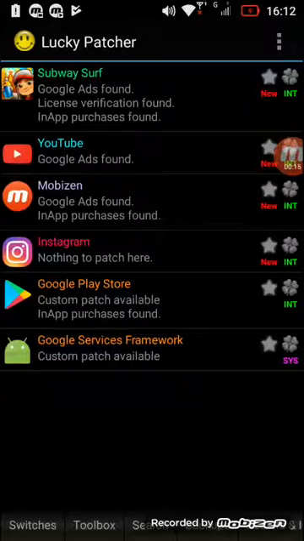So, Lucky Patcher. First of all, you can download the Lucky Patcher APK on Google. You just write Lucky Patcher and the APK, and you can find it. So right now we are here and we got Subway Surfers.